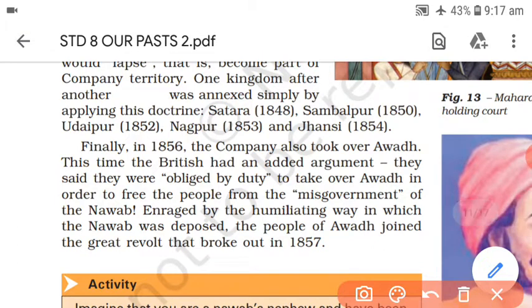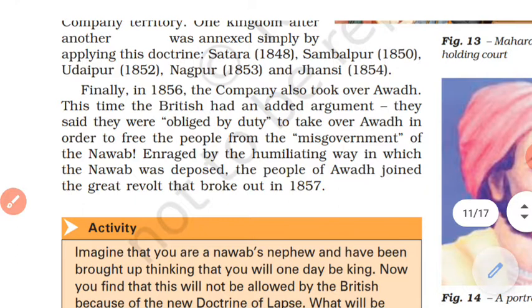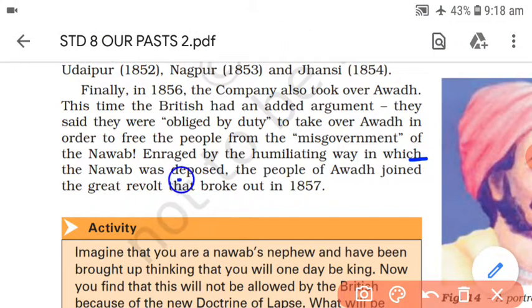Finally, in 1856 the company also took over Awadh, but Awadh was taken over for another reason. The argument the company presented was that they were obliged by duty to take over Awadh because of misgovernment. Because of the misgovernment, the company said it was their duty to take care of the people, to free the people from the misgovernment. And who was governing in a wrong way? That was the Nawab. Enraged by the humiliating way in which the Nawab was deposed, the people of Awadh joined the great revolt that broke out in 1857.